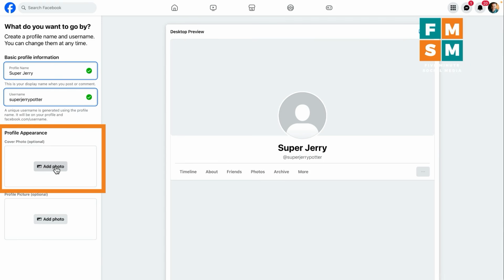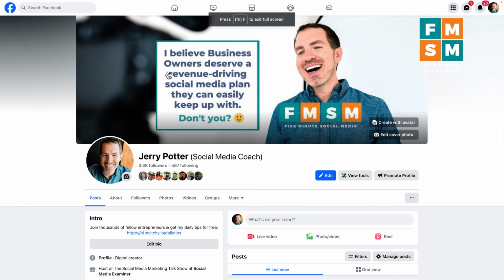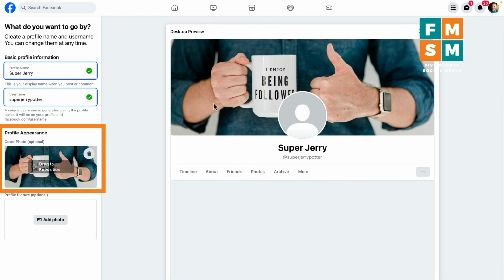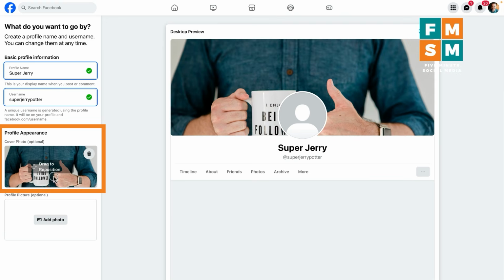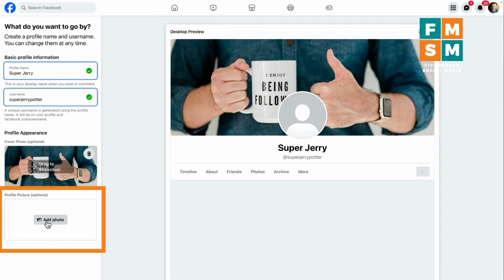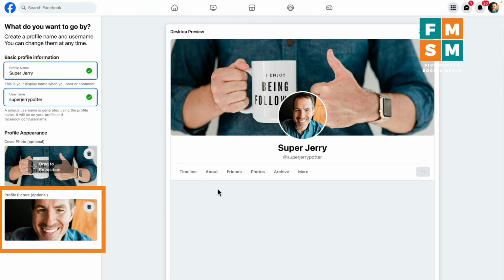Then you're going to add a cover photo, and that is the big image that goes at the top of your Facebook profile. So each of your profiles can have a different cover photo. So I'll just grab something from my hard drive here and have that up there at the top. You can drag it if you need to have it be in a certain spot. Do keep in mind that your profile picture does appear in the middle there, so it'll cover up whatever's in the middle. And then you can add your profile picture. Again, the photo can be whatever you want. It doesn't have to be your face, as long as it follows Facebook's community guidelines.